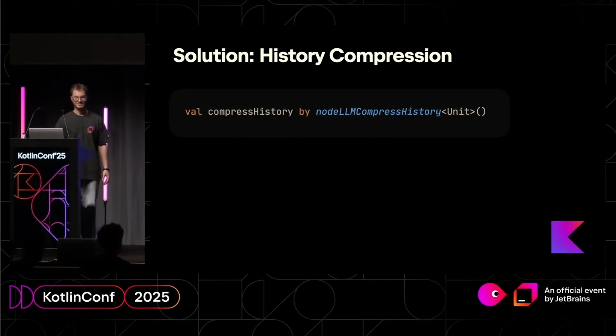And we made a solution. Very simple. You just use that component, you put it anywhere inside your strategy, and it works. What it does is take the whole history and change it to one simple message, like a TLDR of what has been done. It will save you money, it will increase the accuracy in many cases, and also it will make it much faster.